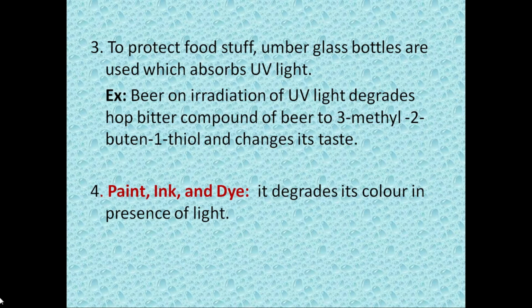It is because normally a beer has hop bitter compounds, and on irradiation that compound will change to 3-methyl-2-butene-1-thiol, and when that other compound is formed, it changes the taste. If we want to avoid that change, we need to preserve that beer in an amber colored bottle.